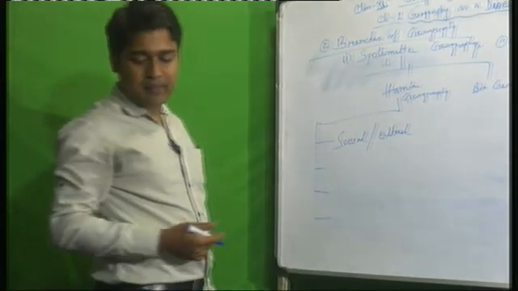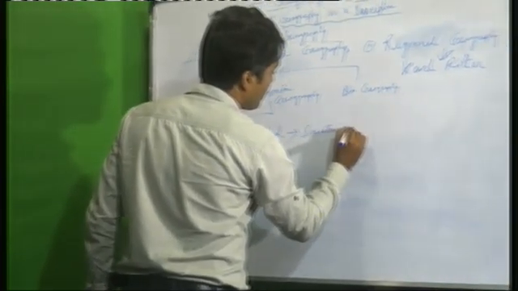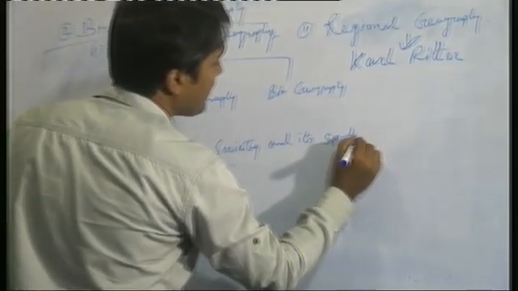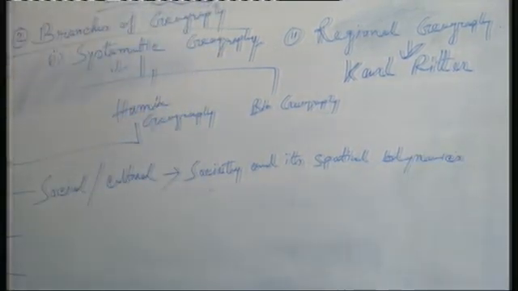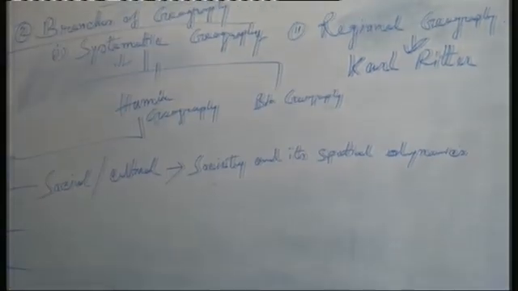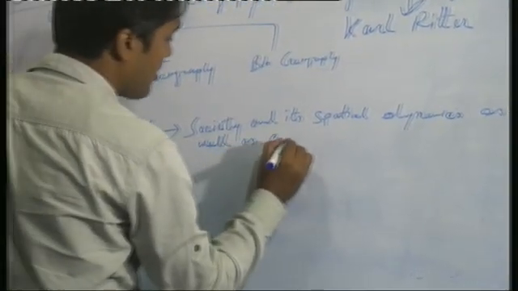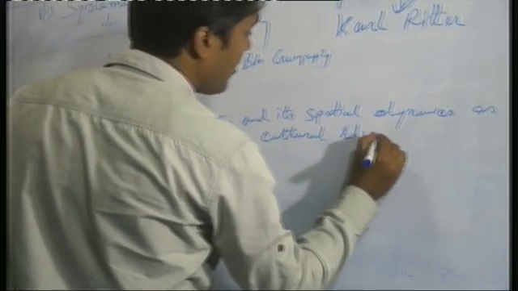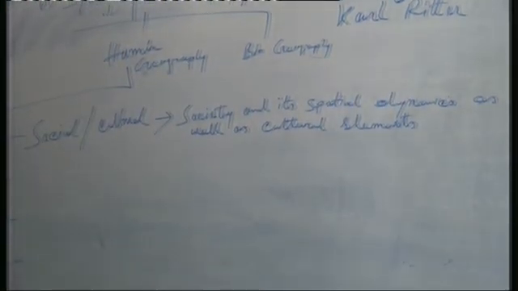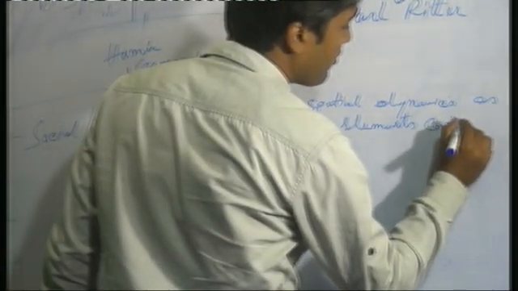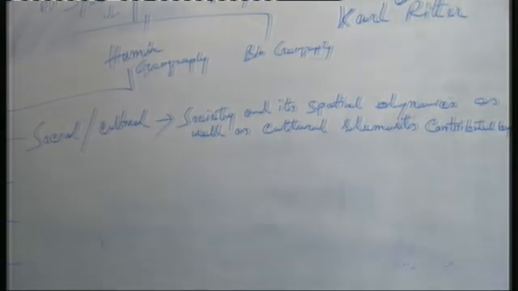Social and cultural geography means society and its spatial dynamics, as well as cultural elements contributed by society. This is very important in the part of human geography.